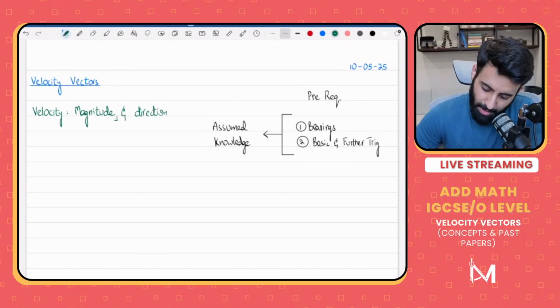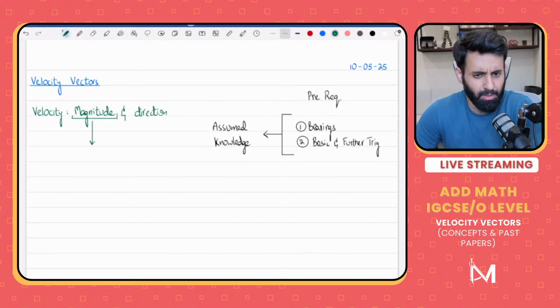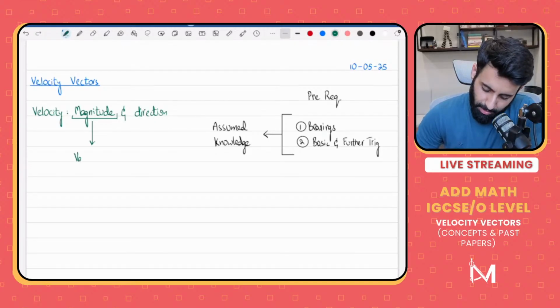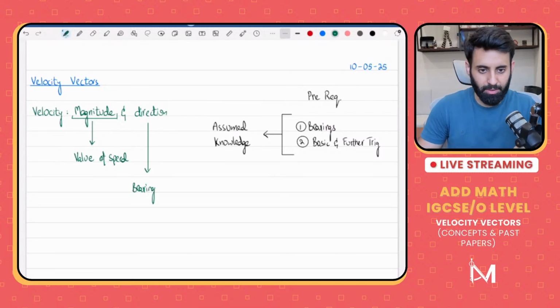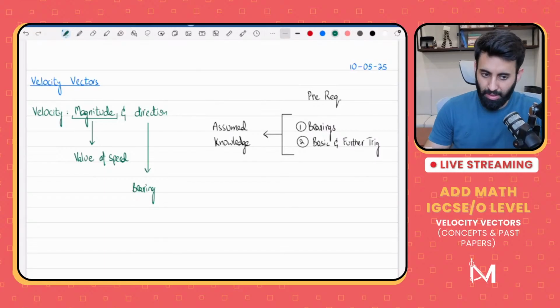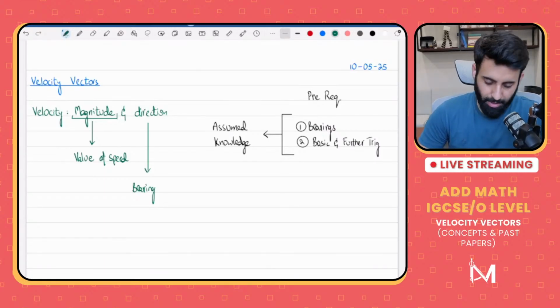When we say magnitude, it basically means the value of the speed. And when we say direction, that could be bearing, possibly. Bearing is not the only way to write the direction. One of the many ways is bearing also.